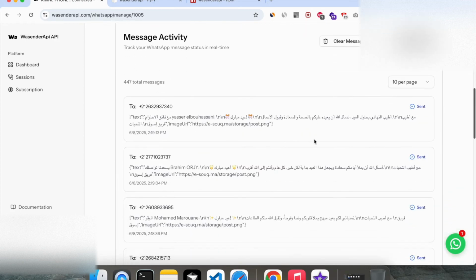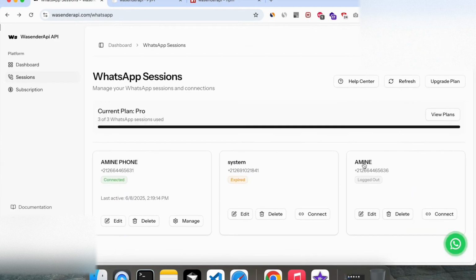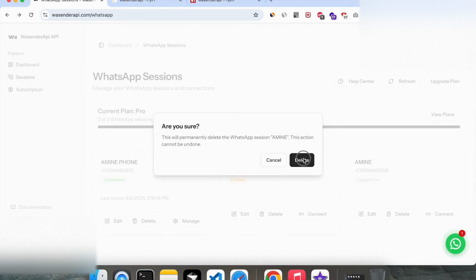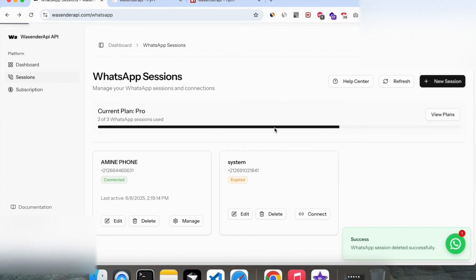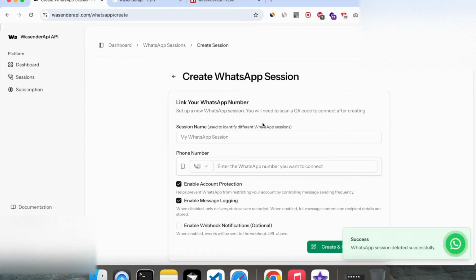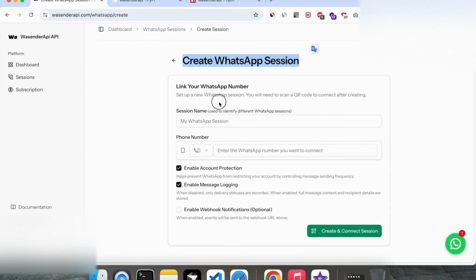So, who's this actually for? Well, if you're a dev building chatbots, it's for you. If you run an agency that needs to talk to clients, yeah, it's for you too. Online stores, you can use it to send order updates or promos. And if you're building an MVP and want to move fast, this is literally made for that.